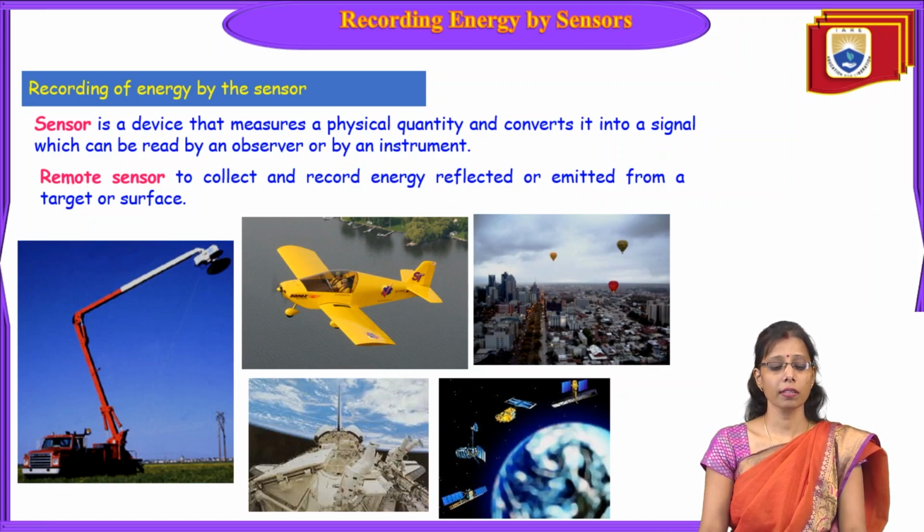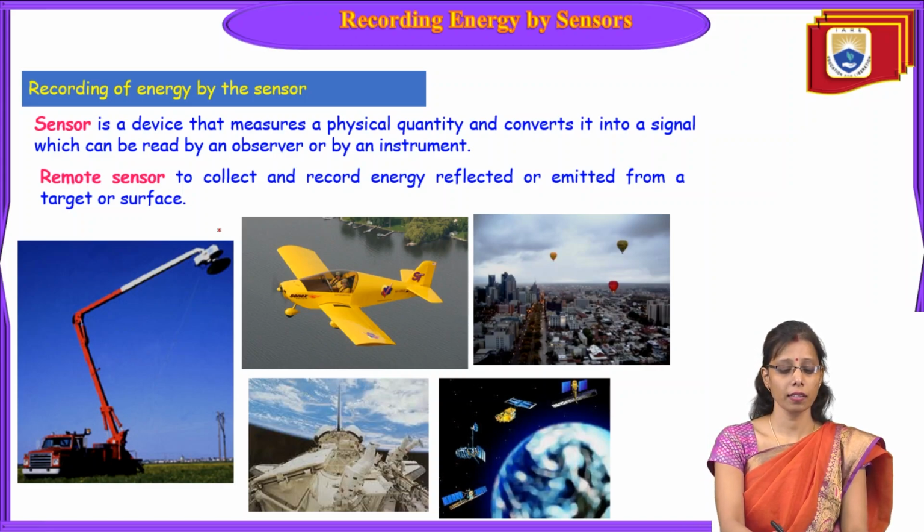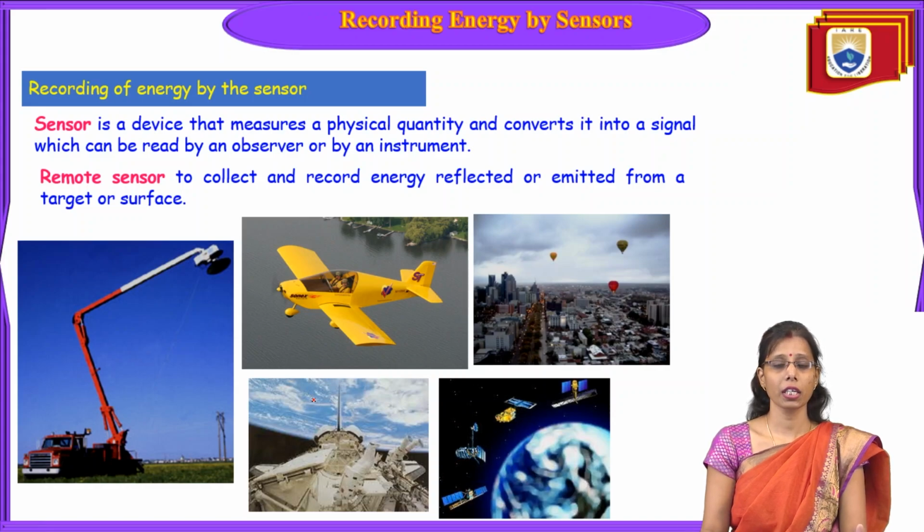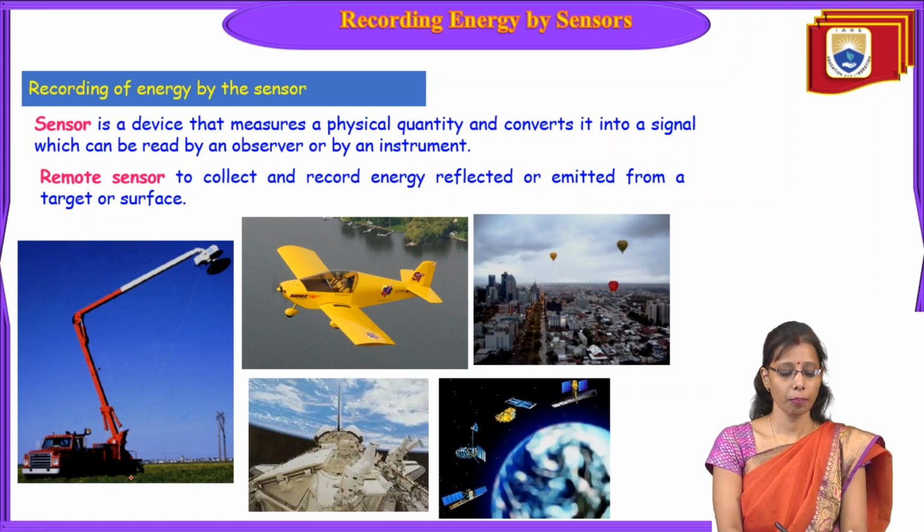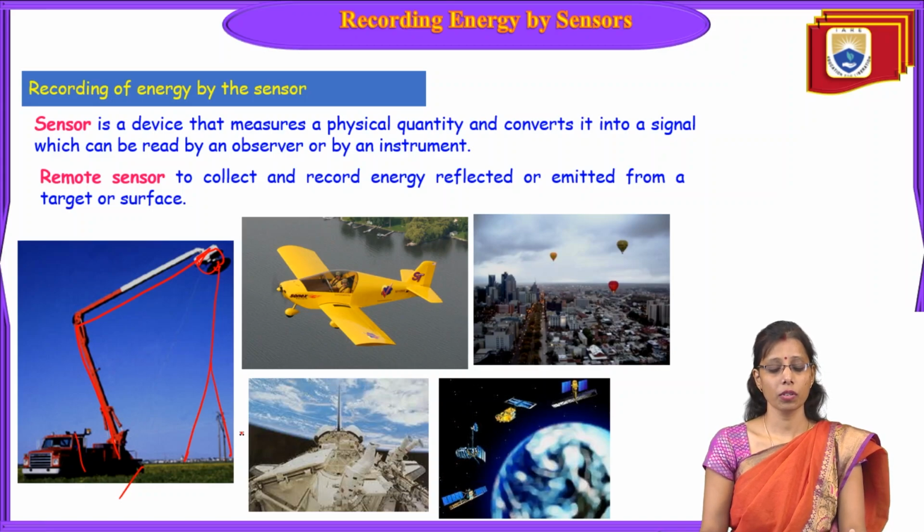So now in this slide we will see recording of energy by the sensor. The sensor is fixed in the vehicle, which can capture the information through energy reflection, energy absorbance or transmittance. Suppose this is a ground level platform. Here we have a vehicle, which has a sensor or camera attached to it. It will capture this ground information, so this is a ground sensor we can say.